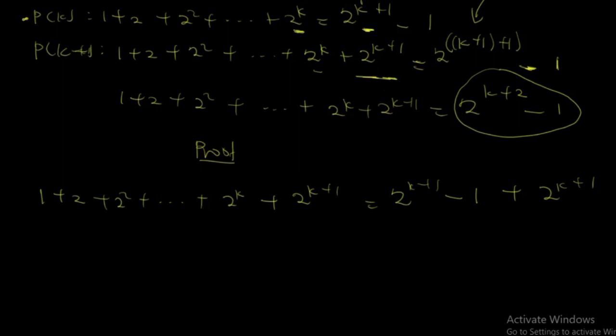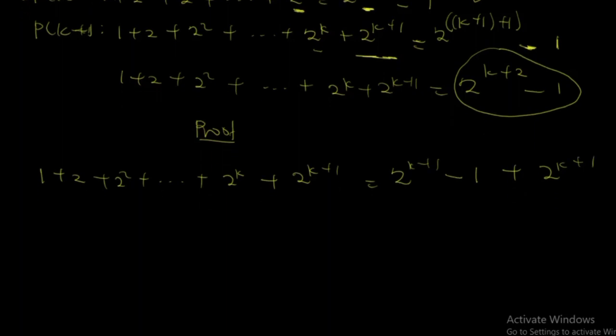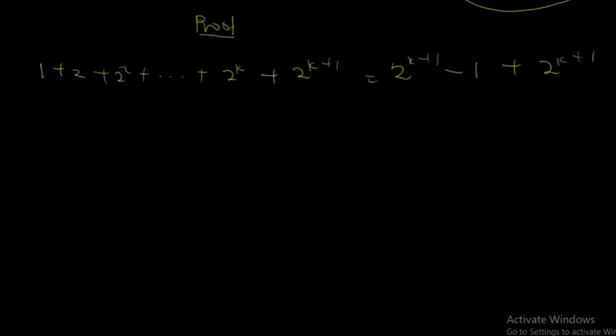So let's prove that. So what you do now is that let's take this and simplify it to see whether we'll get the answer, which is 2 exponent k plus 1. So let's do it. So with this, you're going to get, bracket open, 2 exponent k plus 1 minus 1, plus 2 exponent k plus 1.